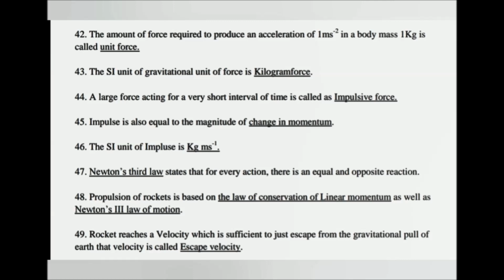Propulsion of rockets is based on the law of conservation of linear momentum as well as Newton's third law of motion. A rocket reaches a velocity which is sufficient to just escape from the pull of earth. That velocity is called escape velocity.